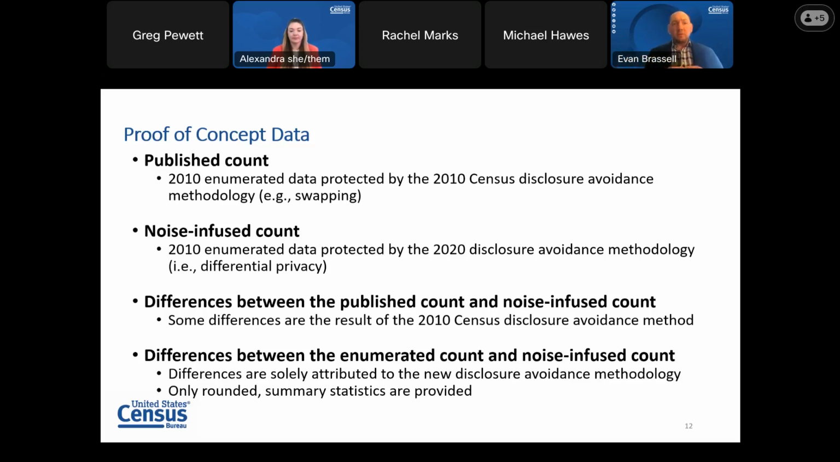We'll also reference differences between the published count and the noise infused count. So these are the differences between the counts you can see right now on data.census.gov and those same counts, albeit with noise infused. We also will reference the difference between an enumerated count and a noise infused count. Enumerated count is the count before disclosure avoidance is applied. So these are unreleased estimates that have noise then infused into them, and we can use those differences to determine the amount of noise and the impacts of noise on the estimates.